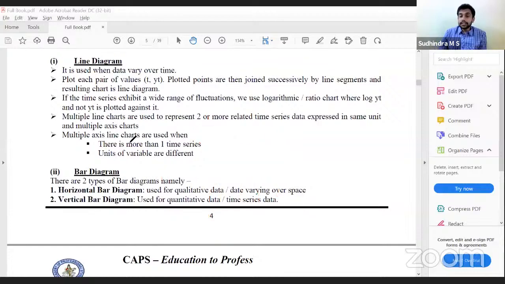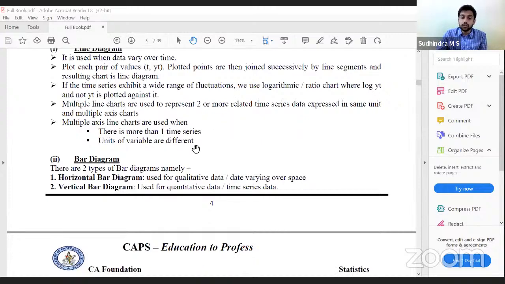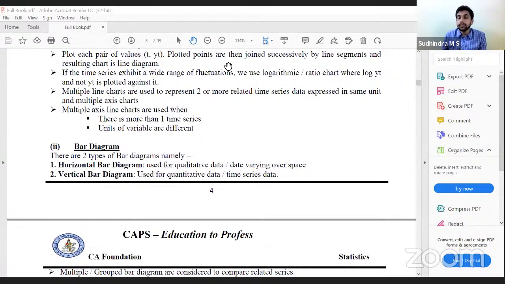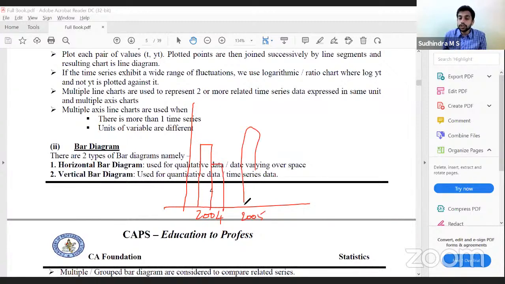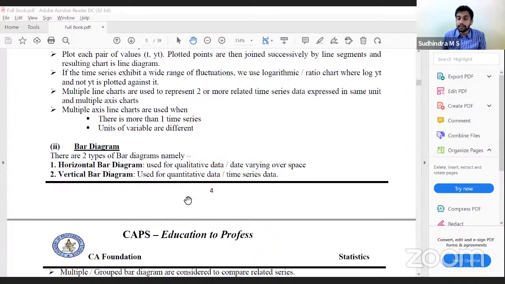Now, similar to multiple line charts, I have data regarding production of rice and wheat, and I want to present them separately. In that case, I can do that in a bar chart also, which we call a group bar diagram or multiple bar diagram. So how to do that? In the same year, 2004, what is the production of rice? What is the production of wheat? 2005, what is the production of rice? What is the production of wheat? This is how we will present the data. This is called multiple bar diagram.